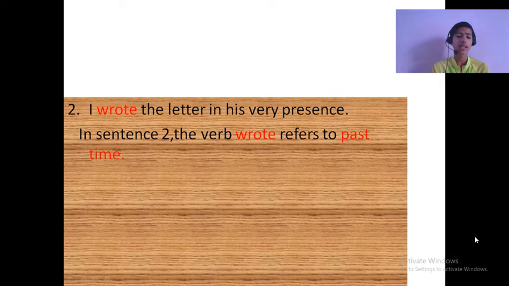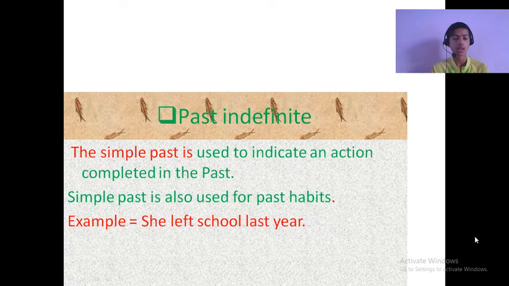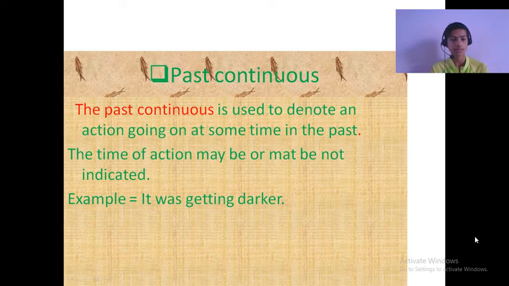I wrote the letter in his very presence. In sentence 2, the verb wrote refers to past time. Now we know about past tense. Past tense is of four types: past indefinite, past continuous, past perfect, and past perfect continuous. Past indefinite. The simple past is used to indicate an action completed in the past. Simple past is also used for past habits. Example: she left school last year.